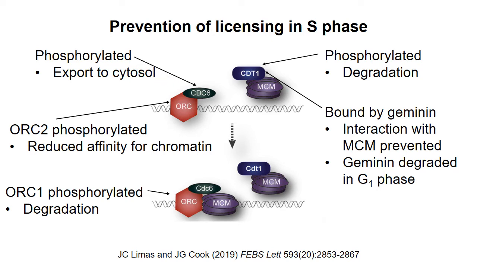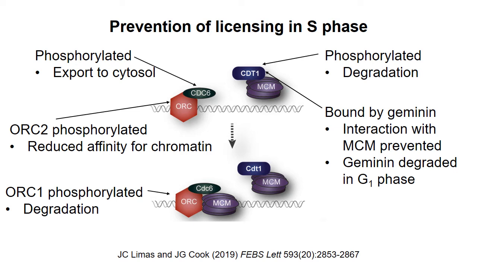Therefore, it is not present to bind to the origin recognition complex. ORC2, one of the subunits of the origin recognition complex, is phosphorylated, which reduces its affinity for chromatin. ORC1, the largest ORC subunit, is phosphorylated, which results in its degradation. Without these two subunits, the origin recognition complex is unable to form at replication origins.